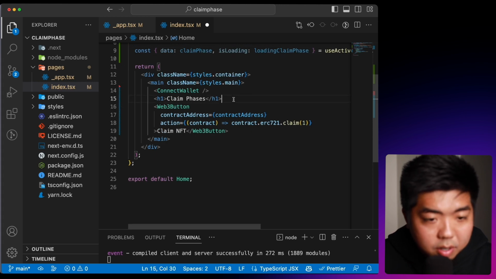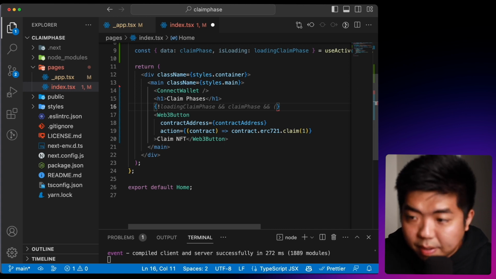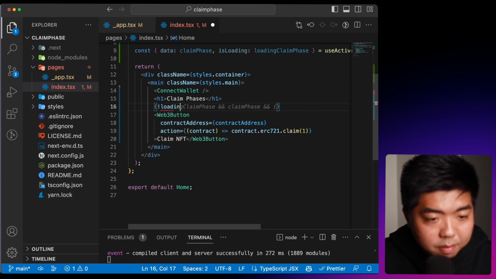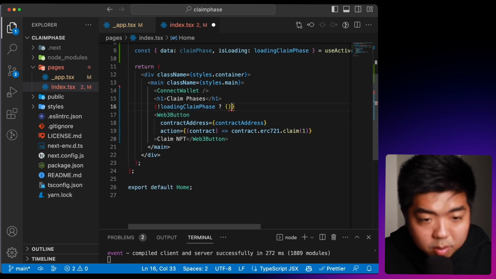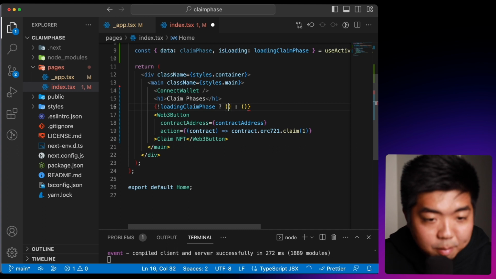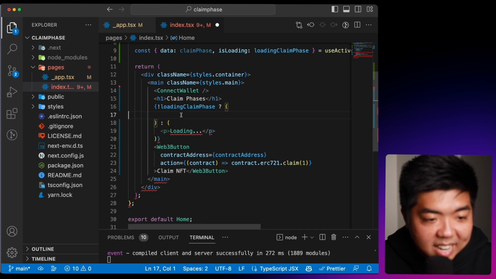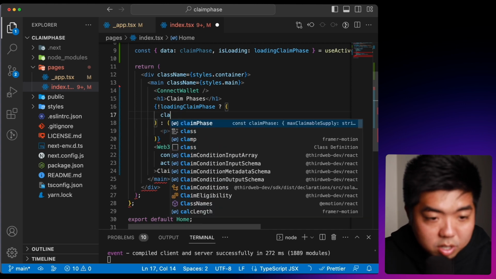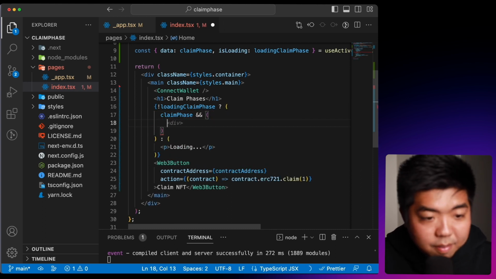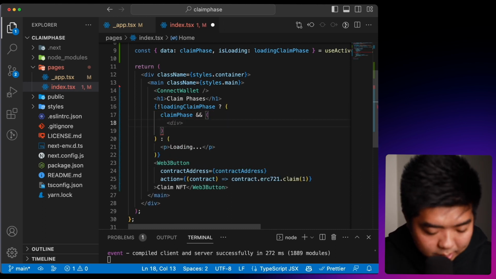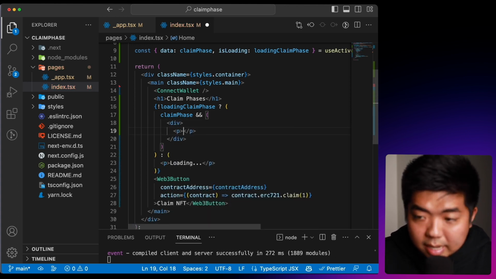And let's put this under our header here. But what we're going to check first is to make sure that the loading claim phase is done loading. So we'll check if our claim phase here is done loading, and if it is done loading, we will display that information, and if it's not done loading, we're just going to show some loading text. Now if it is done loading, we also want to check if we have our claim phase here. And if we have our claim phase, what we are going to show here, we'll create a div, and in there we'll show, let's get the name.